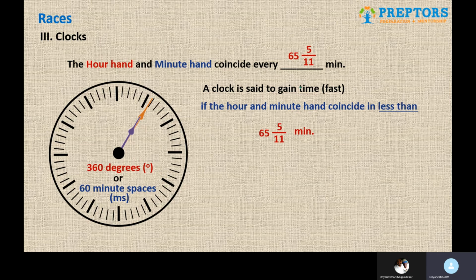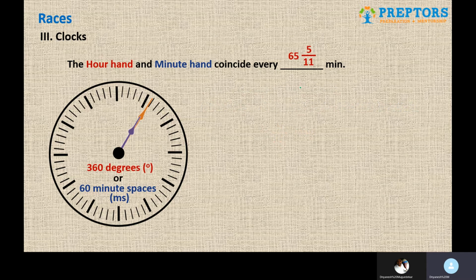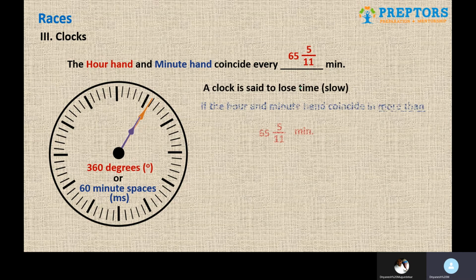That means they meet in less than 65 5 by 11 minutes, the clock is supposed to be fast. And vice versa, if they take more than 65 5 by 11 minutes, then that means the clock is supposed to be slow. So this is their standard meeting time for the minute hand and the hour hand.